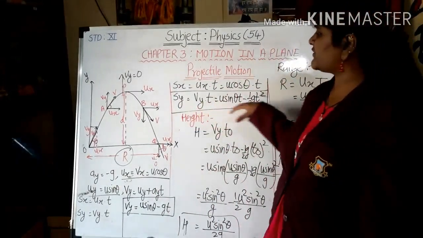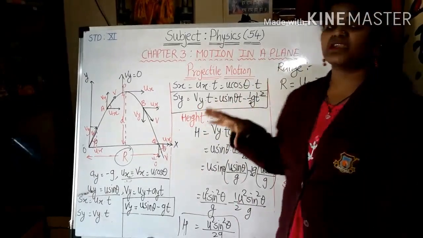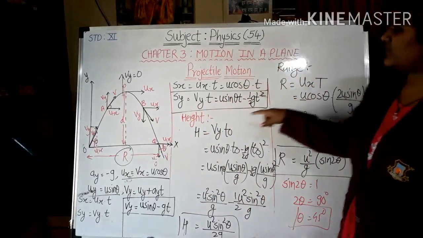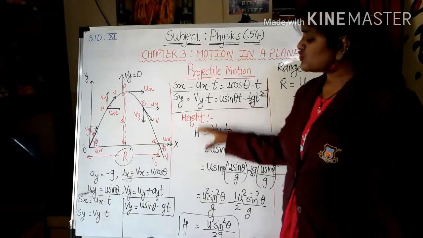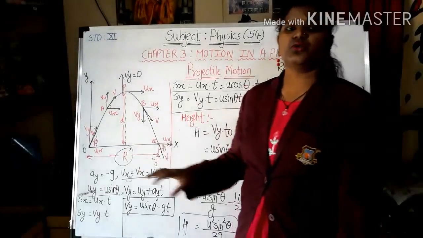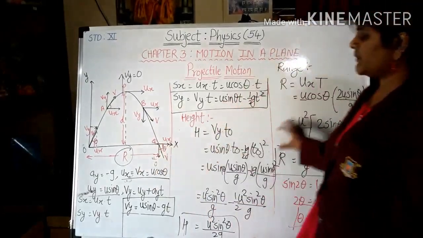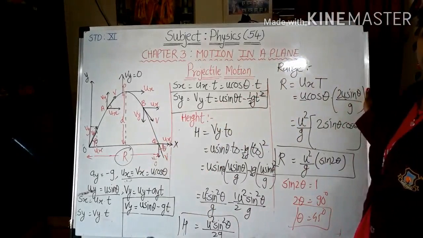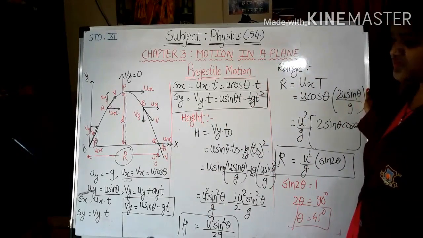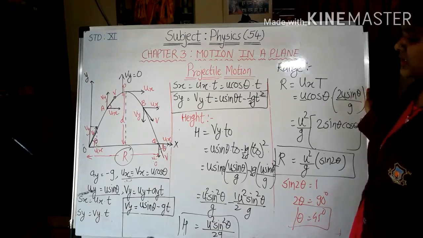Then we have found the time of flight, the range, and the height. All of this is very important, so you have to learn this. And if you have any query regarding this, do comment, I will solve your query.